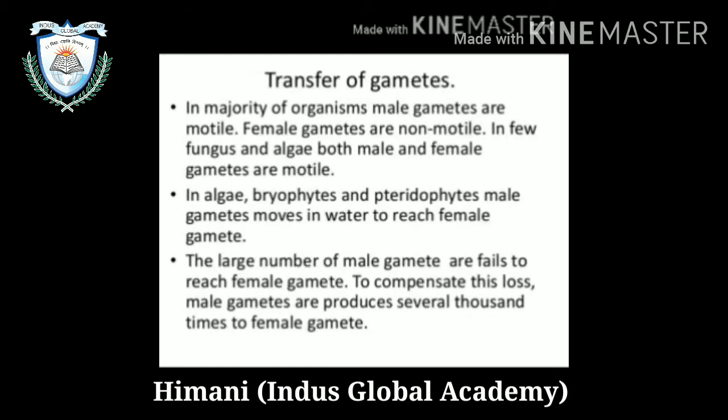Then transfer of the gametes. In the majority of organisms, male gametes are motile. Female gametes are non-motile. In a few fungi and algae, both male and female gametes are motile. In algae, bryophyta and pteridophyta, male gametes move in water to reach the female gamete. A large number of male gametes fail to reach the female gamete. To compensate for this loss, male gametes are produced several thousand times more than female gametes.